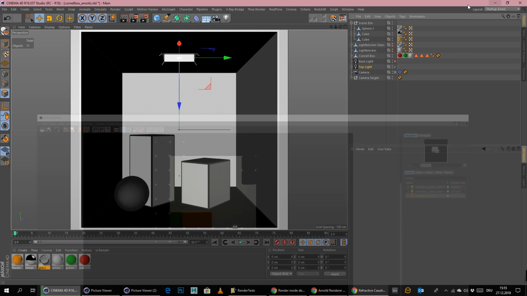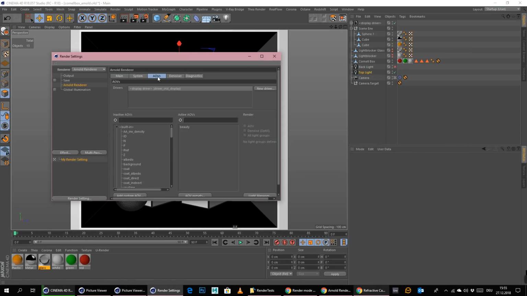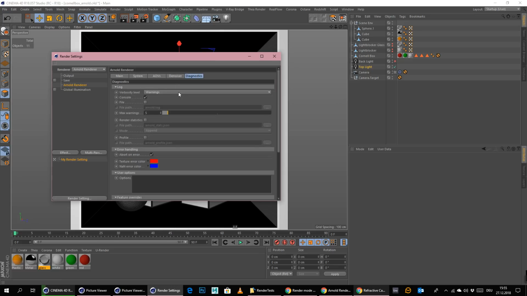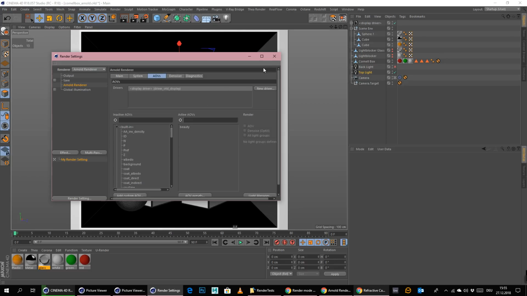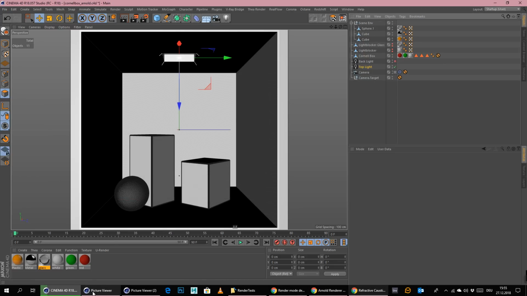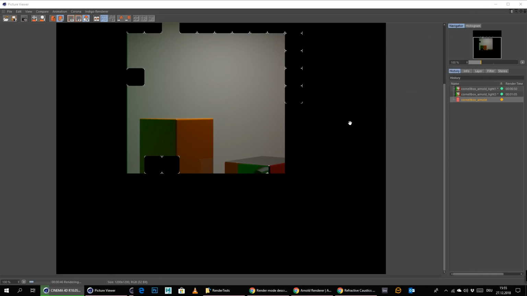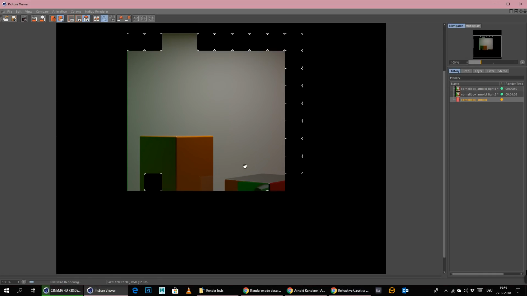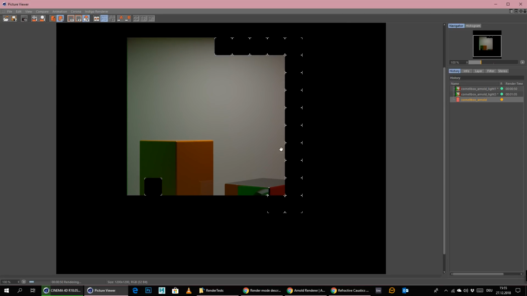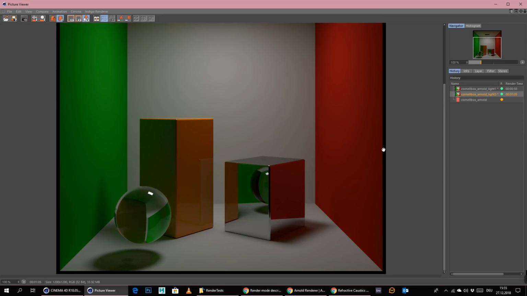We could also activate here the AOV, so we could see where the noise is really coming from. Or was it diagnostics? No, I think it was just simply here. In the AOVs we could activate that, so we can see like in Vray where the noise is coming from, but that's not necessary. I think we'll just simply look here at the picture view and see how this helped now for the scene. As you can see, it renders kind of slow, and the caustics, like I said, are not really working here.